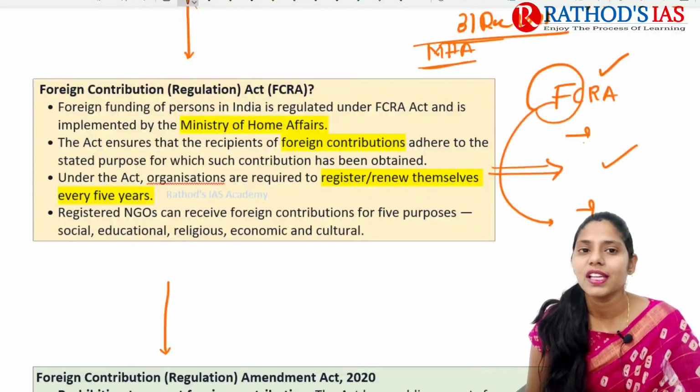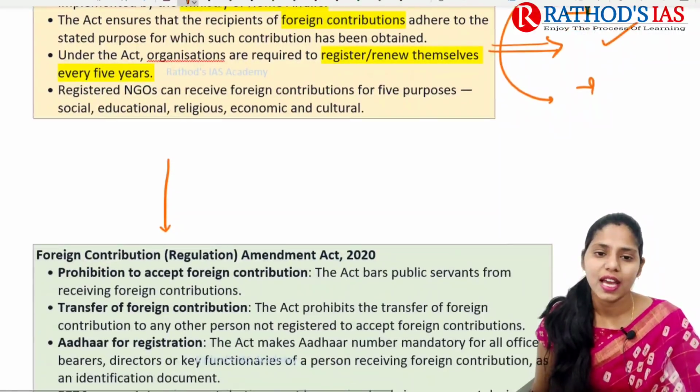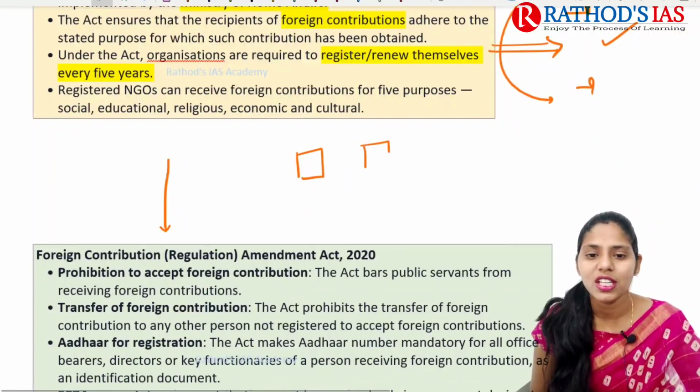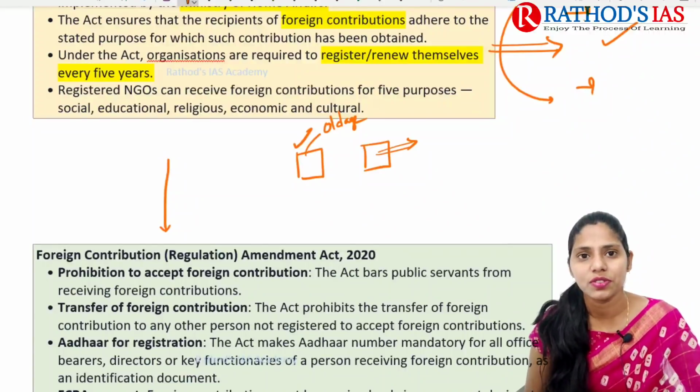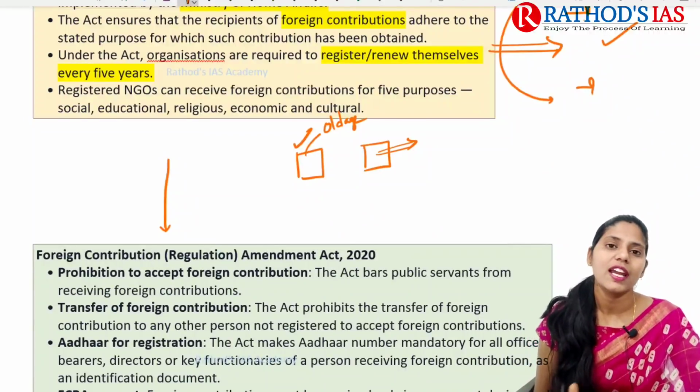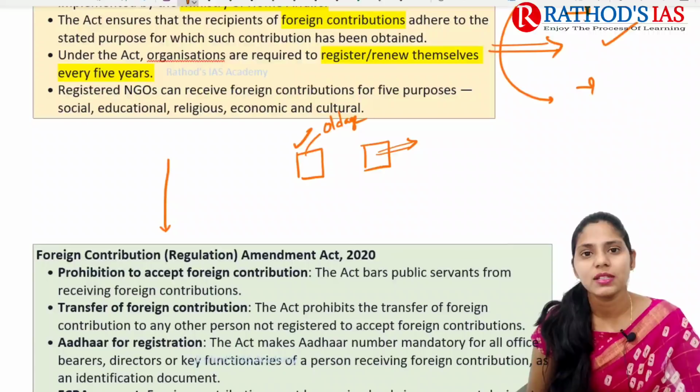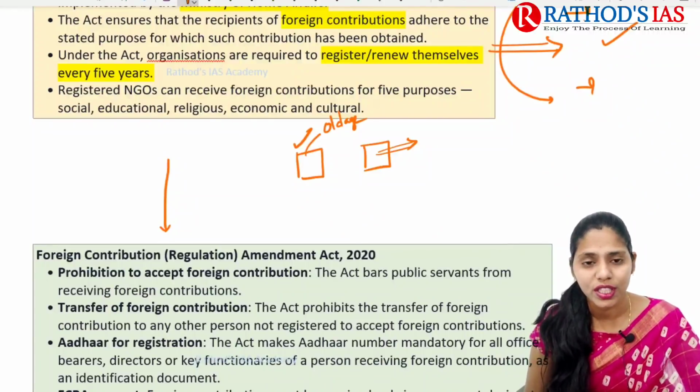This act mainly ensures that recipients of foreign contributions adhere to the stated purpose for which such contribution is obtained. For example, if there is any NGO or organization, say one focusing on old age people, or one conducting surgeries for children below a certain age, or some organizations conducting health camps. Whenever these NGOs are working, they will be getting some foreign contributions, right?